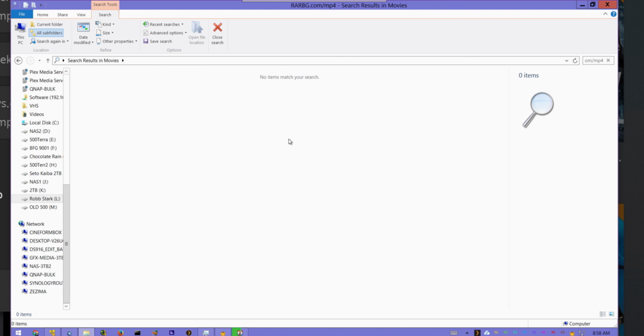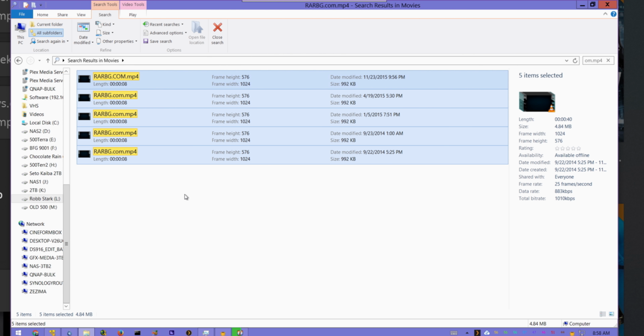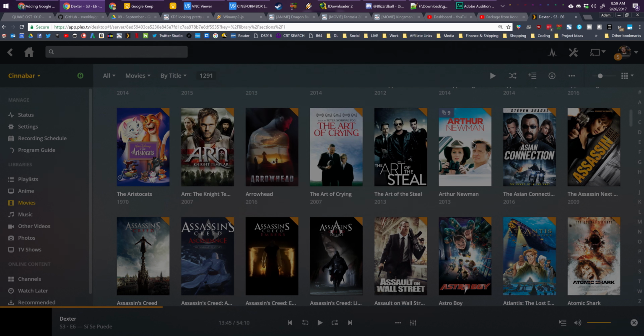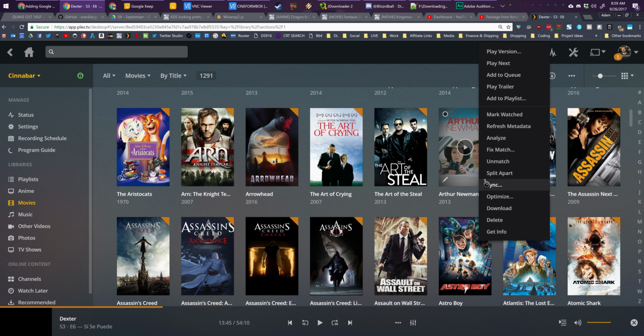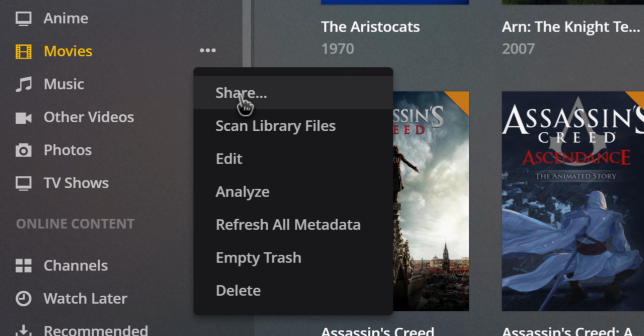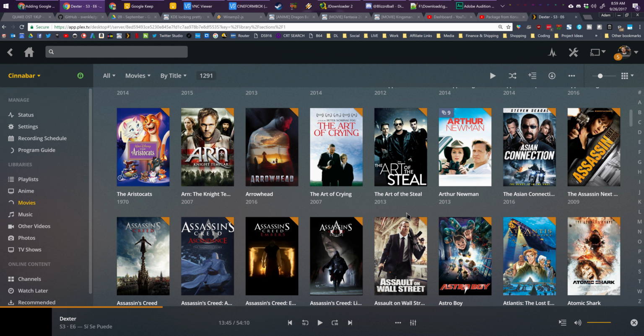So there's a lot of them. We don't want those. Delete them. Yes, delete all 5 files. Now, for that movie, it is going to be gone. So if I go to movies here, I always want to right-click stuff. Click Scan Library Files. It will go through and clear off those extra entries once it finishes scanning at the bottom.